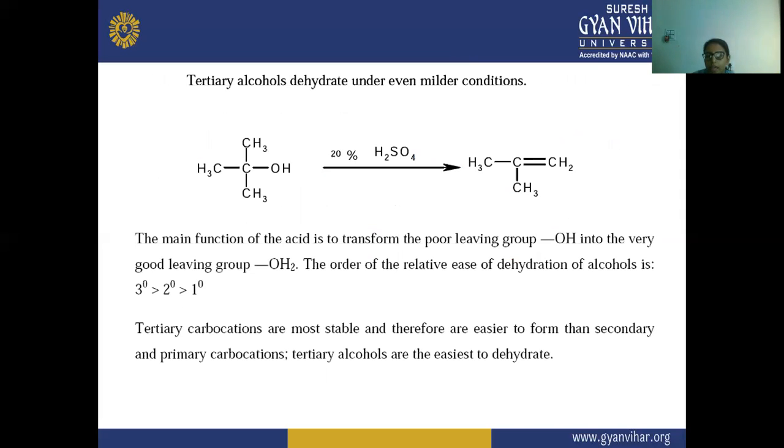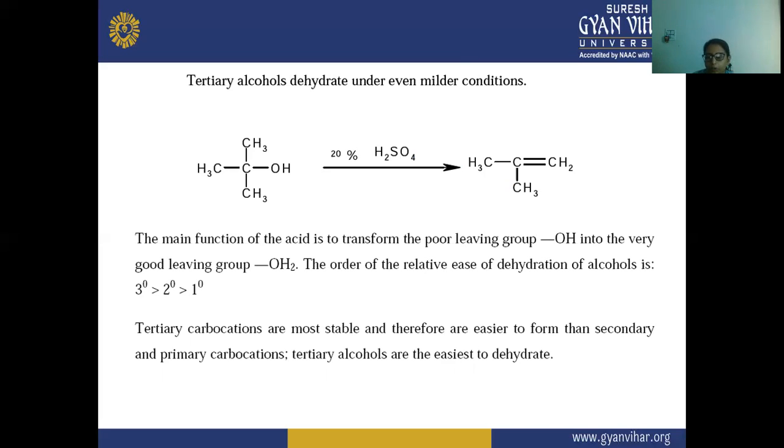The main function of the acid is to transform the poor leaving group OH into the very good leaving group OH2. Here, due to the acid, there is a transformation of the poor leaving group, the OH leaves from here, and it is converted into OH2. The order of relative ease of dehydration of alcohols is tertiary alcohol, then secondary, then primary.